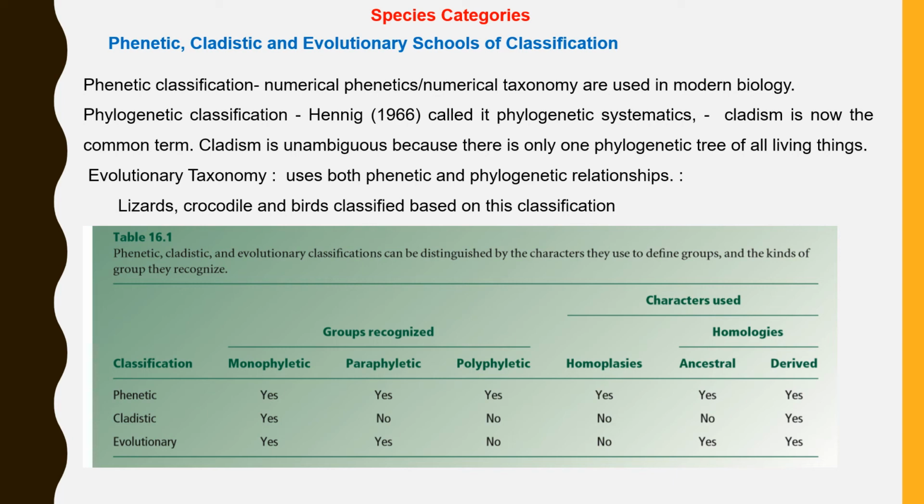This is the most accepted approach of classification now. The third school of classification is evolutionary taxonomy, which takes both phenetic and phylogenetic relationships into consideration. The table below summarizes the characters used for phenetic, cladistic, and evolutionary classification.